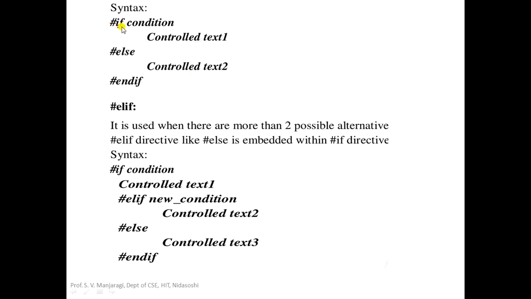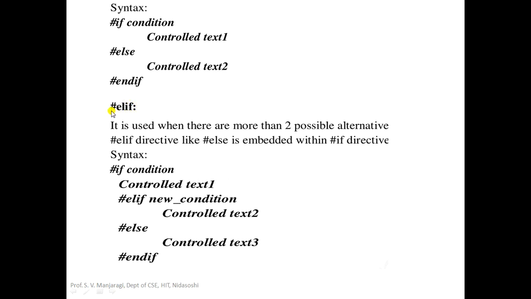It will begin with #if condition. If this condition is true, then control text 1 will be processed. Otherwise, we have the else here, indicated as #else. Then control text 2 will be executed and it ends with #endif.